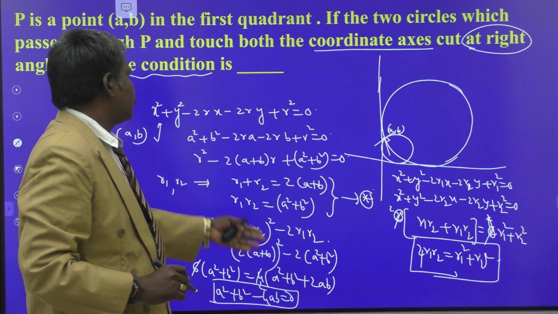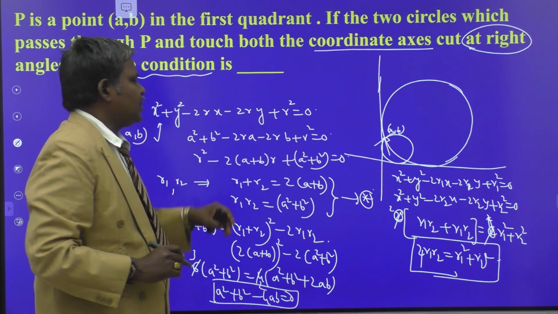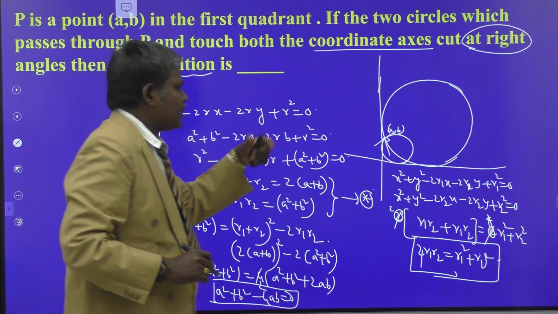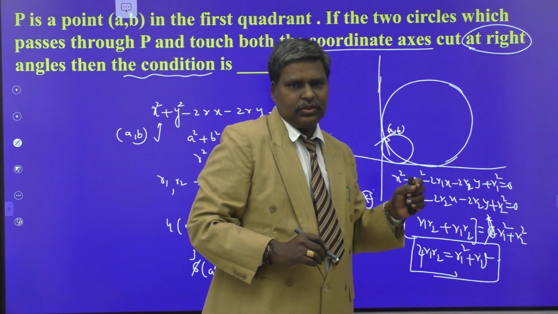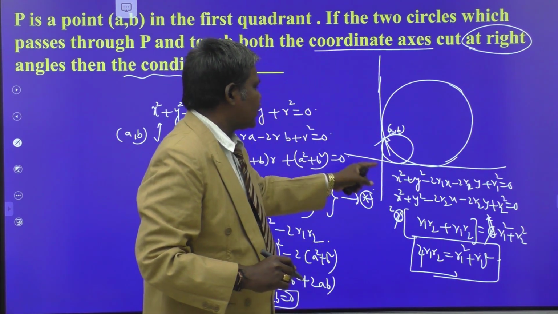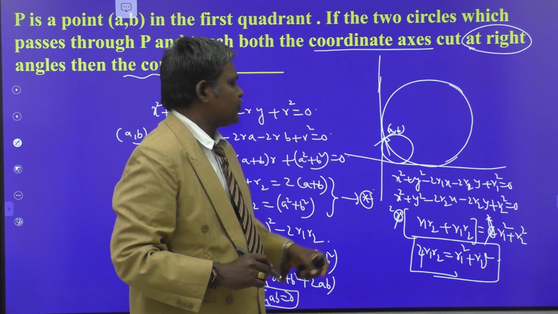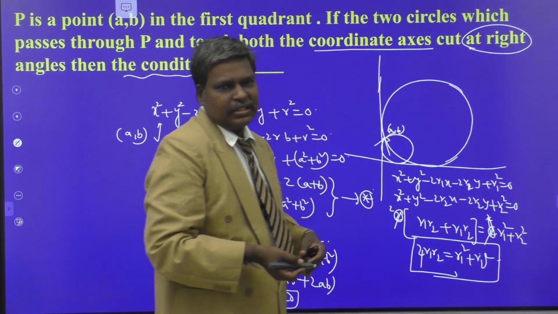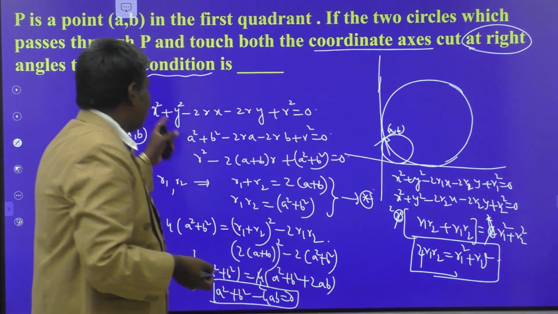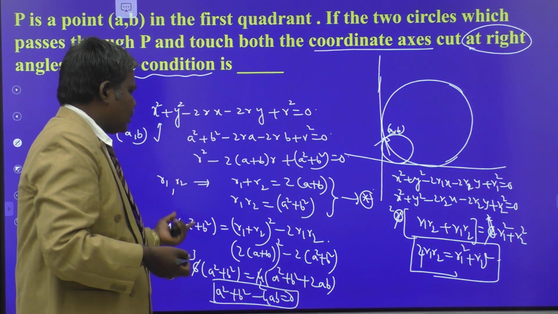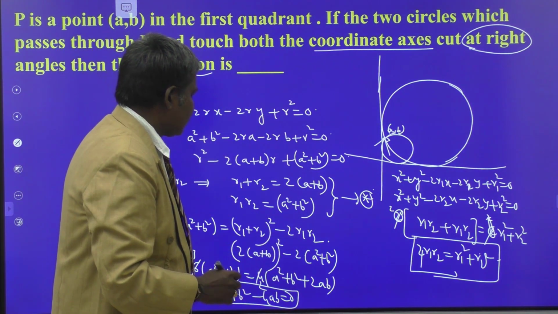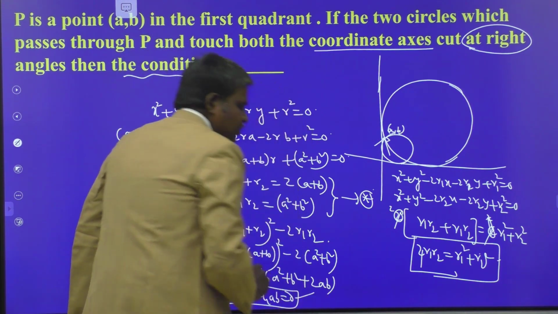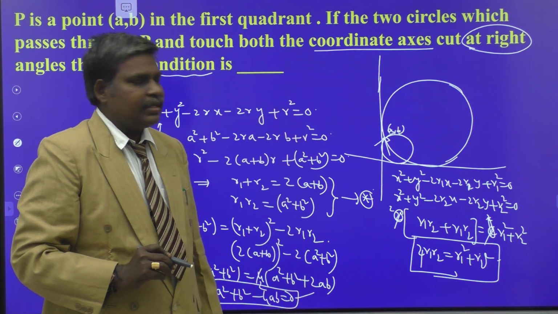See this problem. What logic is involved here? 2 circles are there. Both of them are passing through a comma b, and both the circles touch the coordinate axes in the first quadrant, and they are also cutting orthogonally. These are the 3 conditions given to you, and by applying them one by one, we obtain a square plus b square minus 4ab is equal to 0. This is your required condition, my dears.